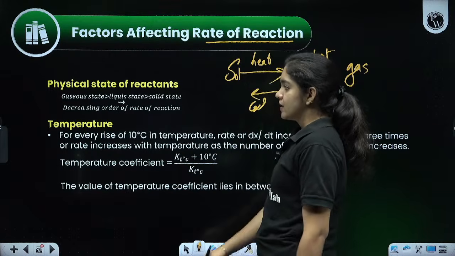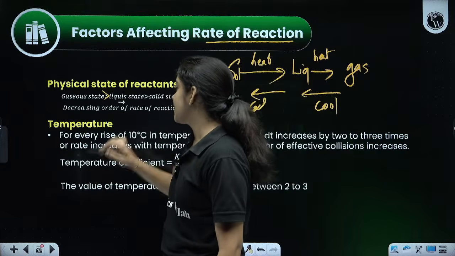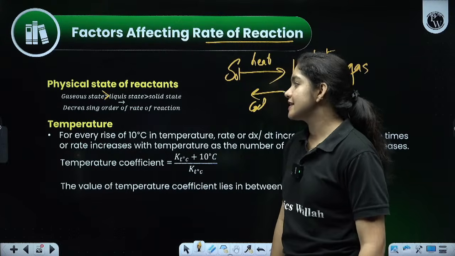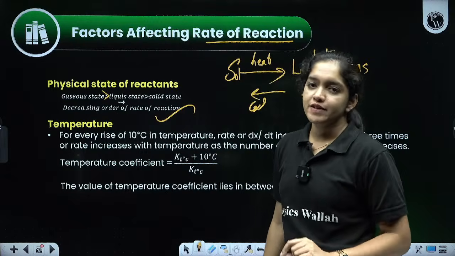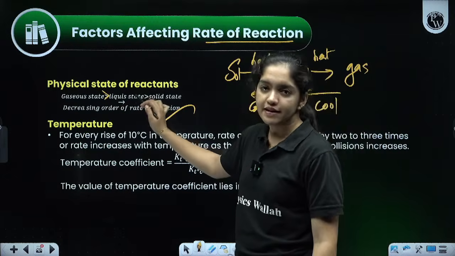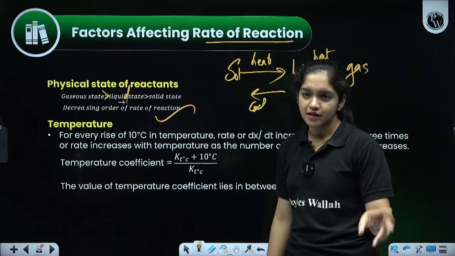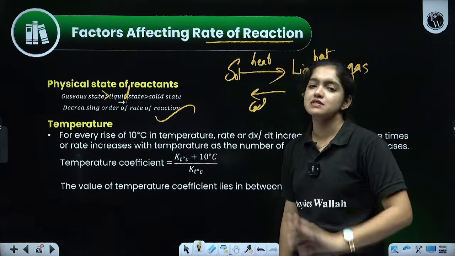That we know. So, in the physical state of the reactant, the rate of the reaction is in decreasing order: gaseous state is greater than liquid state, which is greater than solid state. Learn that gas is very high, then liquid, and the last is solid.